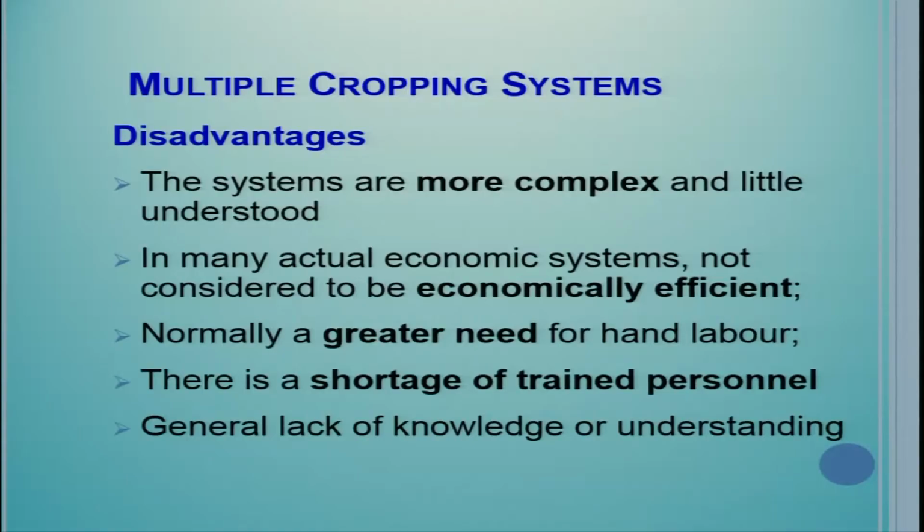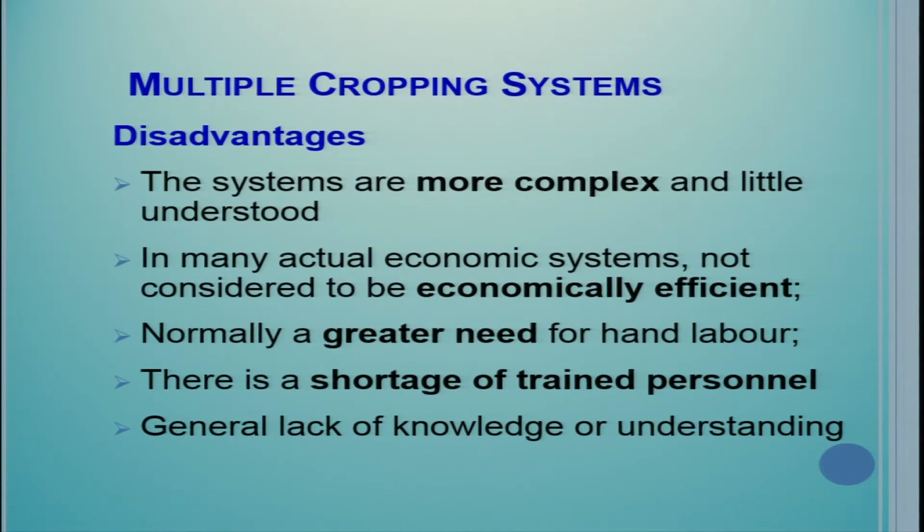And also there is better weed control in this multiple cropping system, because you take different kinds of crops and some crop may have some allelopathic effect on the weeds. Therefore, weed control is also better compared to monoculture. But that is the good thing about multiple cropping; there are certain limitations or disadvantages of multiple cropping systems.